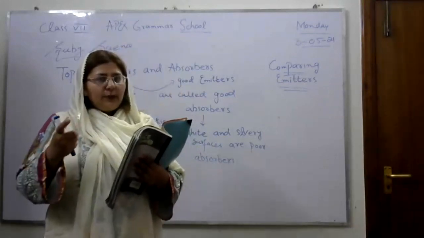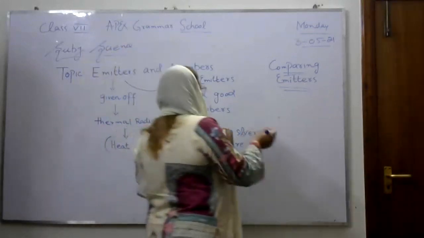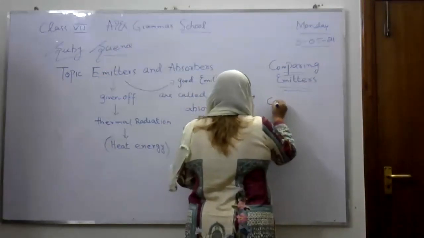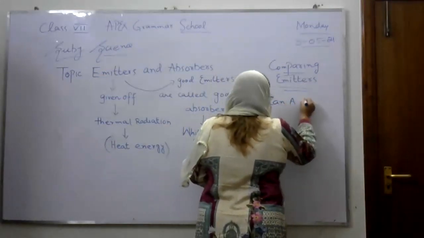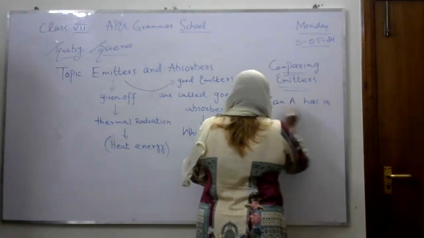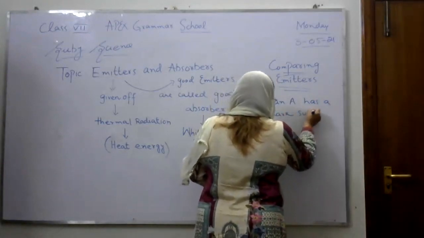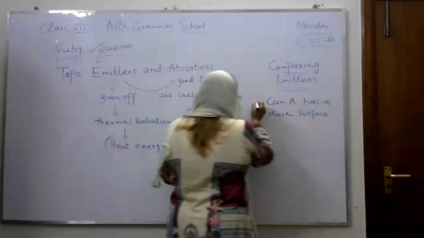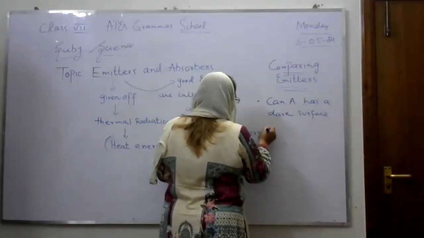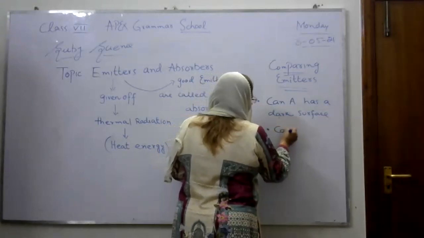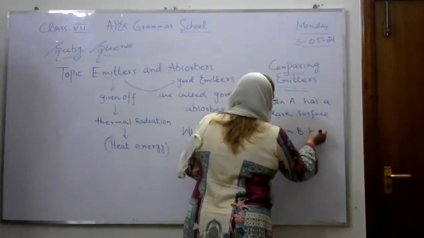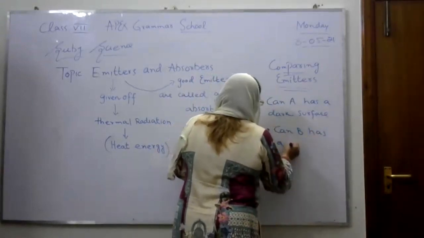But what is the difference between the two? Can A has a dark surface, while can B has a shiny surface.